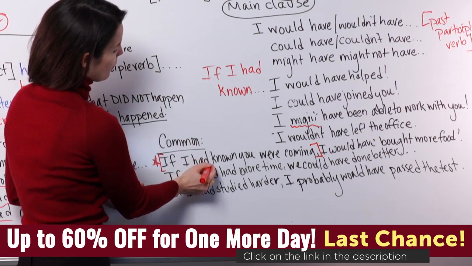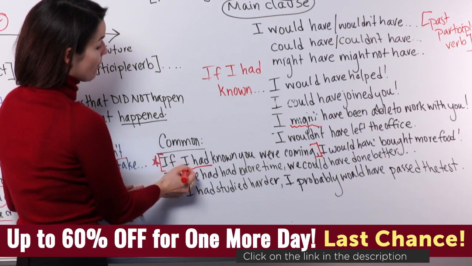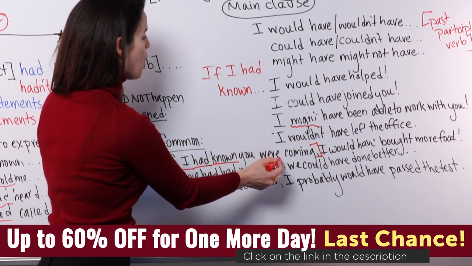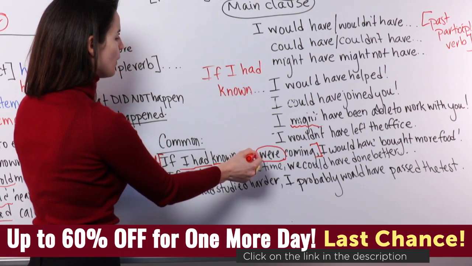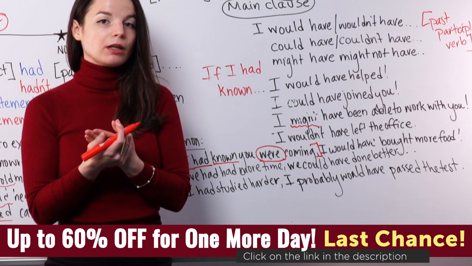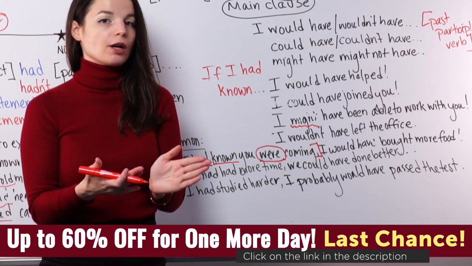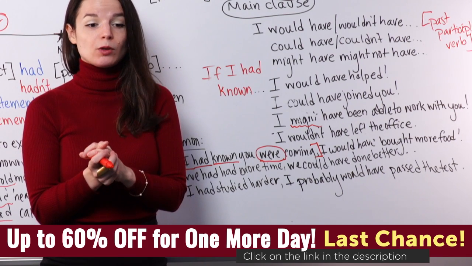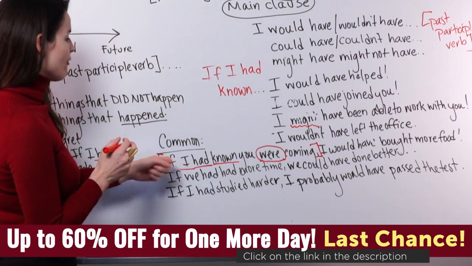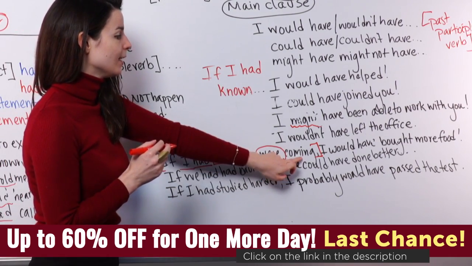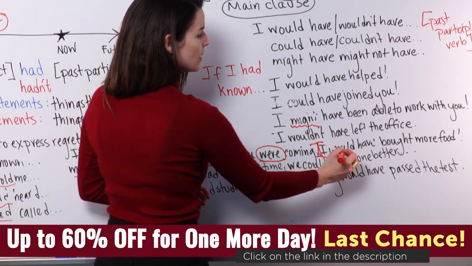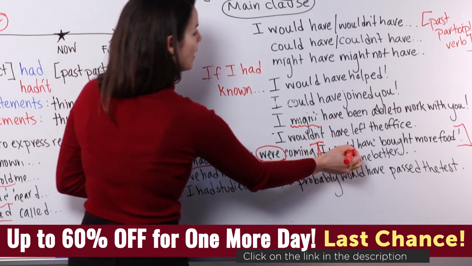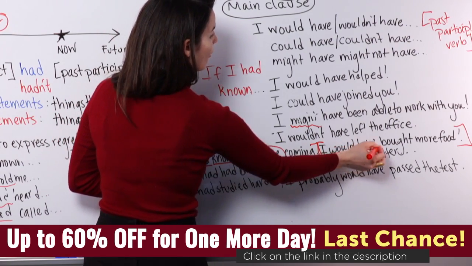So as we talked about, we have our had, my subject. If I had known is my past participle verb. You were. This is another important point. When you're using this unreal grammar, you need to use you were, not you was. So please be careful. A lot of people ask about using were and was. If you were. So if I had known you were coming, here's my main clause. I would have bought more food. I would have, so here I'm using would have.